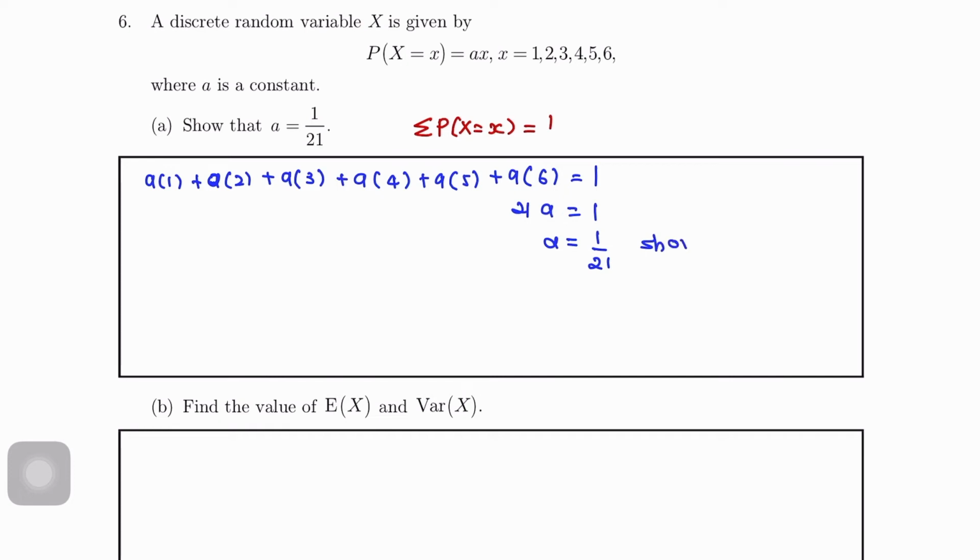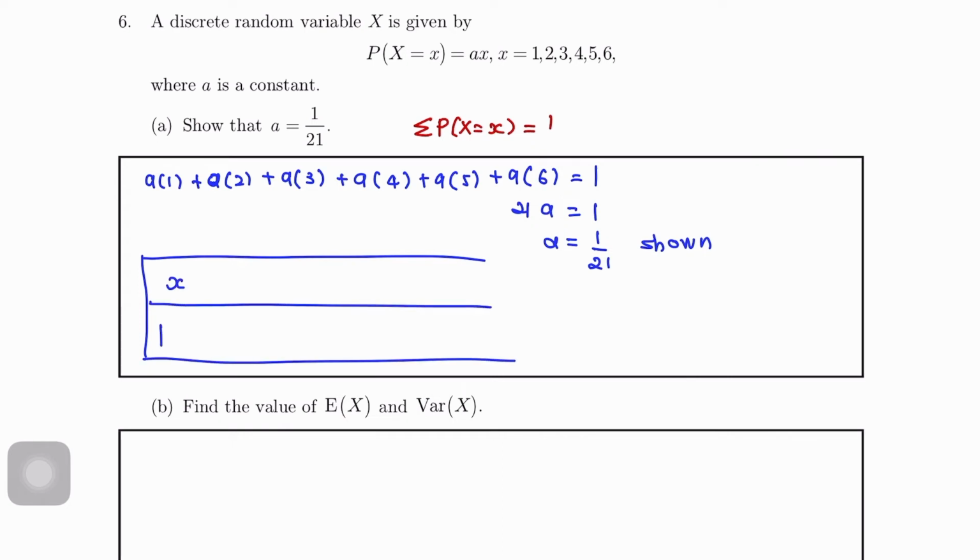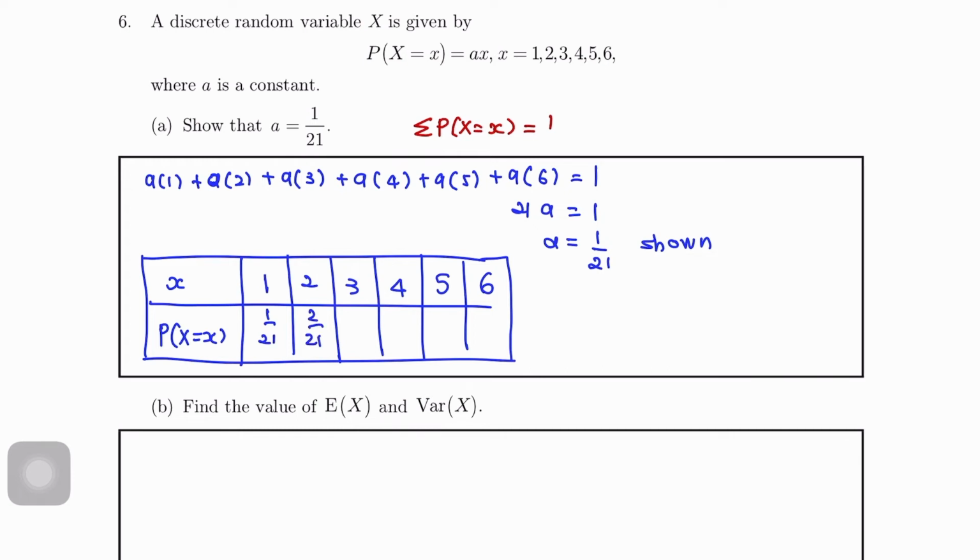So dapat. Okay, so seperti biasa, untuk memudahkan working kita selepas ini, kita buat je table for x and P(X = x). So from here kita akan dapat x equals to 1, 2, 3, 4, 5, 6. Okay, so cari probability 1 over 21, 2 over 21 and so on, 3 over 21, 4 over 21, 5 over 21, 6 over 21.